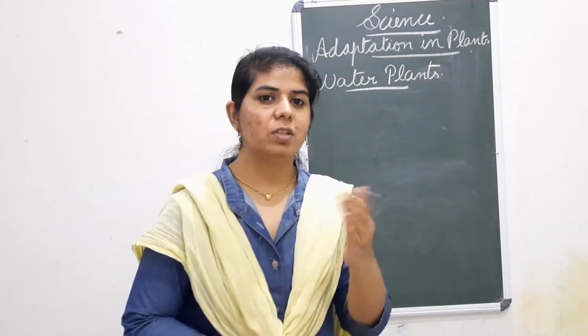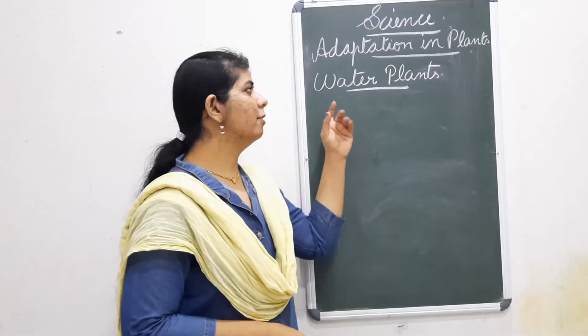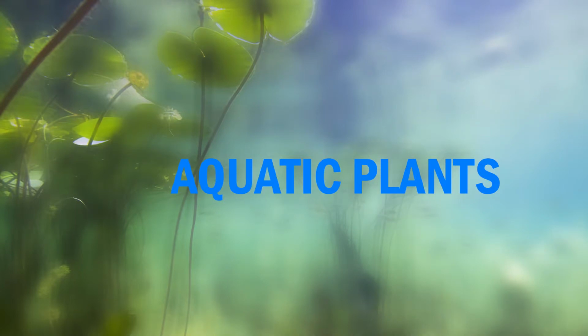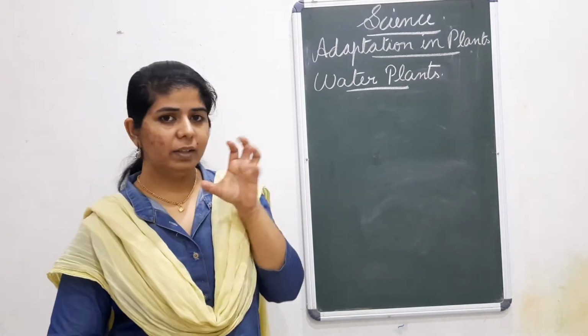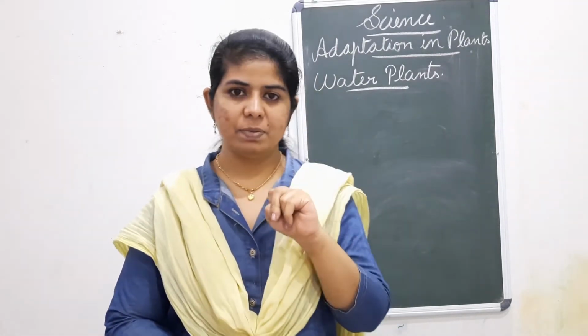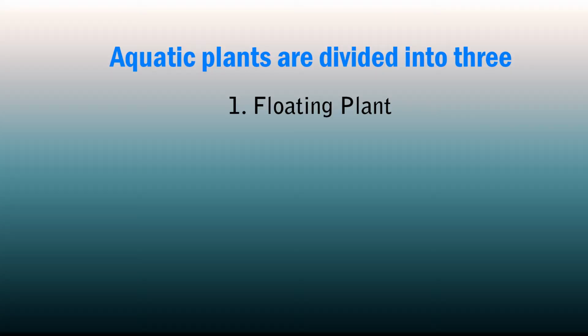Now, next we come to the next type of plant, that is growing in water. We call it aquatic plants. Water plants are aquatic plants. According to the way they are growing, the aquatic plants are divided into three types.